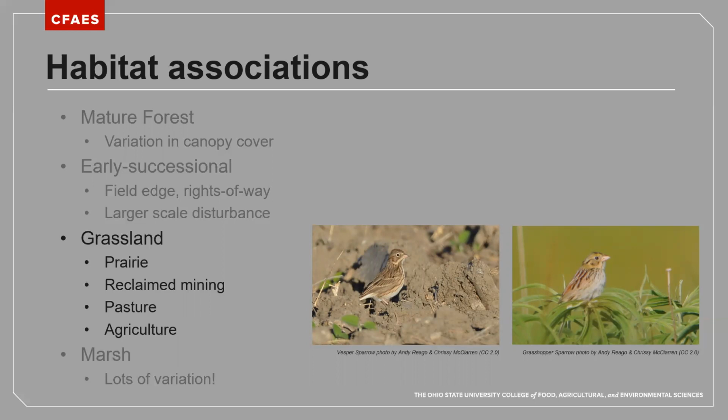So agricultural areas, row crops early in the season, especially soybeans, which looks like we have some kind of bean here in this photograph. Grasshopper sparrows, on the other hand, require some more structure in the grass. So particularly when we have some higher grassland plants, a lot of weedy type plants that are coming up, grasshopper sparrows like to use those as perches to defend territories and sing from.